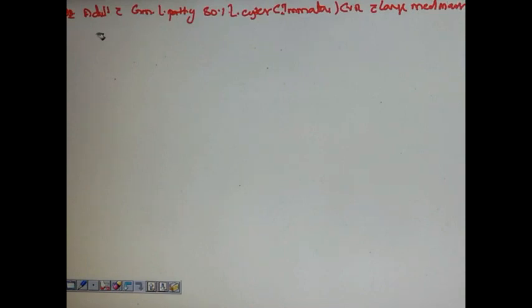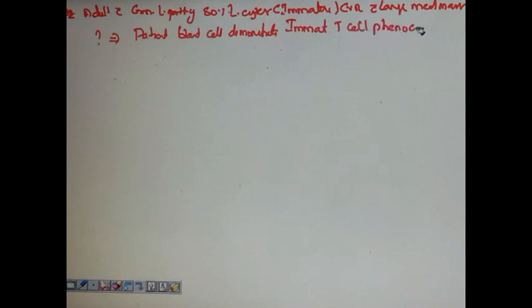Now they have asked a diagnostic feature. The answer was patient's blast cells demonstrate immature T cell phenotype.